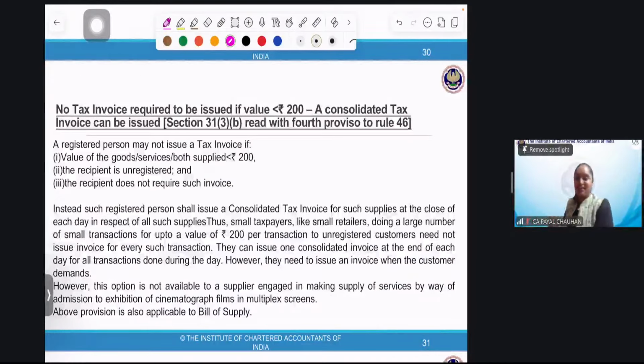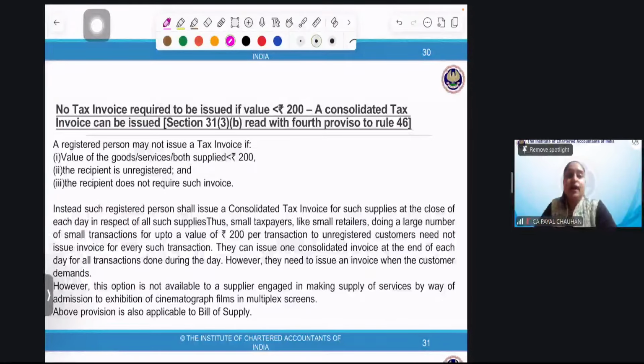Now we come again to the main important topic, which everyone asks in exams. A consolidated tax invoice can be issued. I told you in the main class when we started; now the topic is in depth. Again, no tax invoice. You're buying a pen from me and the pen is rupees 5. If I give you an invoice, it'll cost me 1 or 2 rupees. That's not my profit margin also. So neither will you ask for the invoice, nor am I ready to give it. In that case, at the end of the day, we can issue a consolidated tax invoice.